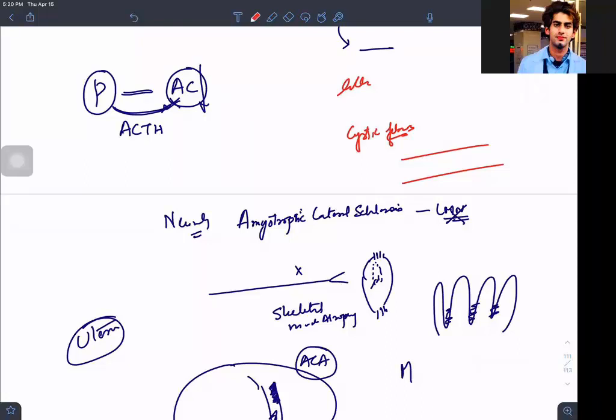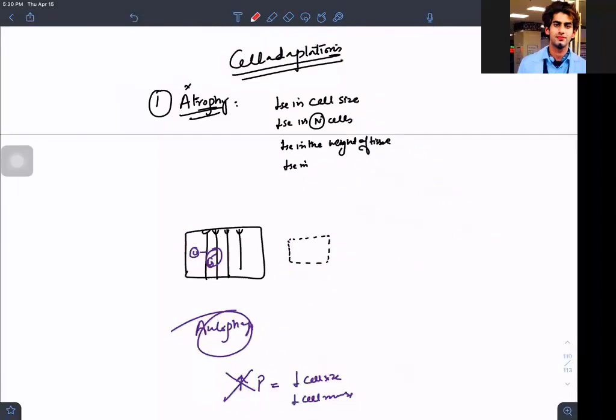Similarly, you can have lipofuscin pigment in the liver also. An important point: lipofuscin is the wear and tear pigment. If you see that pigment in atrophy, we call it brown atrophy. So if someone has atrophy and also lipofuscin, we say it's brown atrophy. Brown means lipofuscin is showing us that.